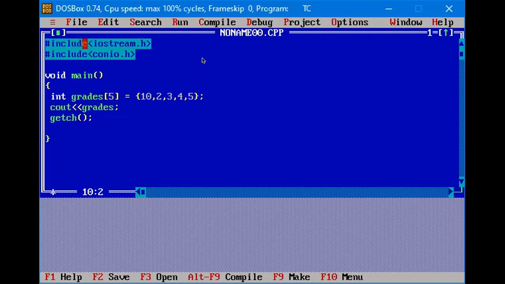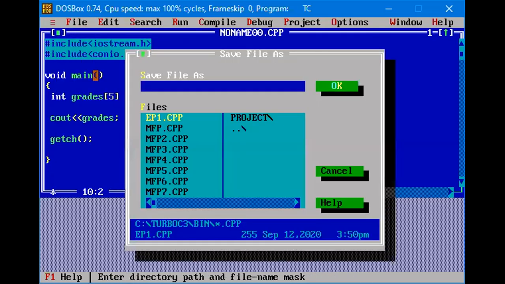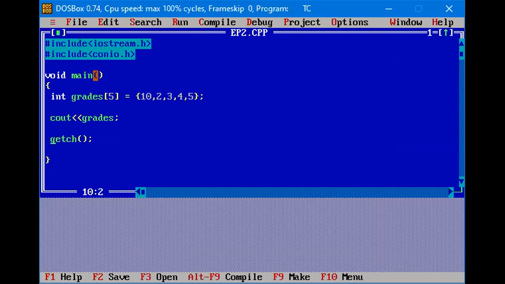So actually this program is not correct. The line cout grades we have to change, because as we are printing the array, we cannot print it directly. We will use a for loop for printing. Just for checking purposes, I have written cout grades. Okay, let's compile the program. First save the program. Save as. I'm going to save it as episode2.cpp. So .cpp must be the extension of that C++ program. Now compile the program.